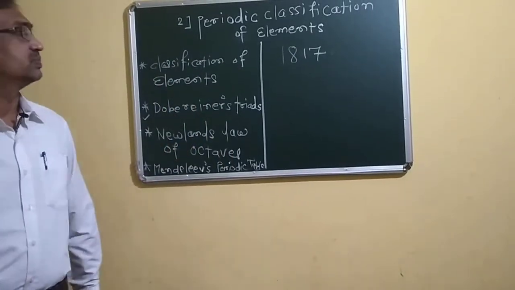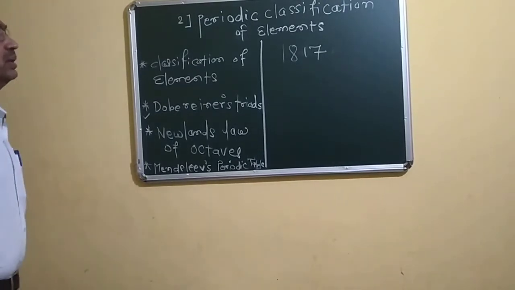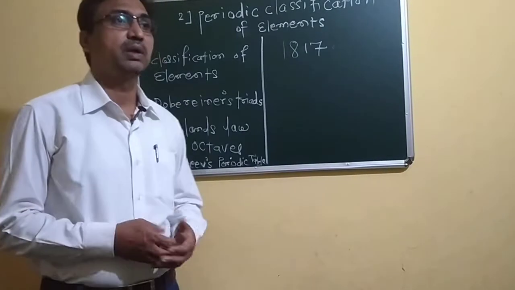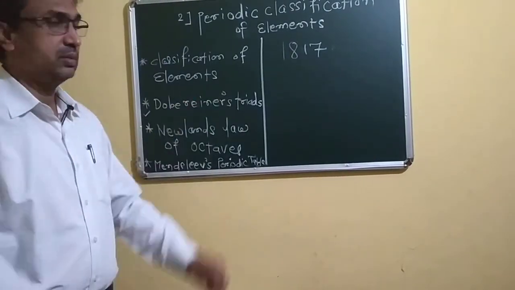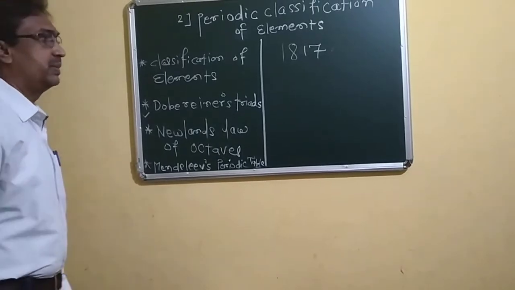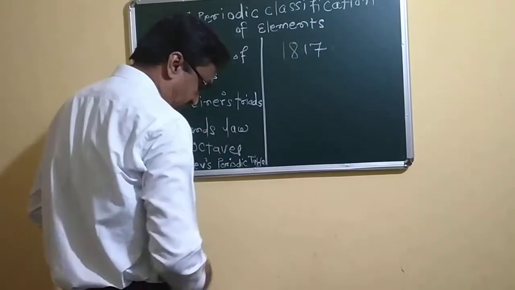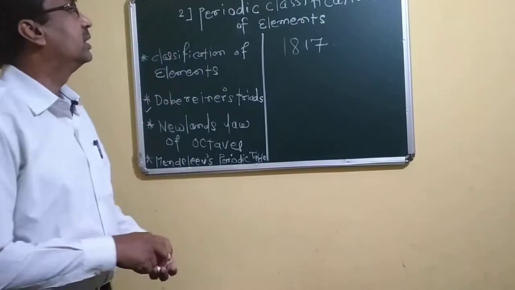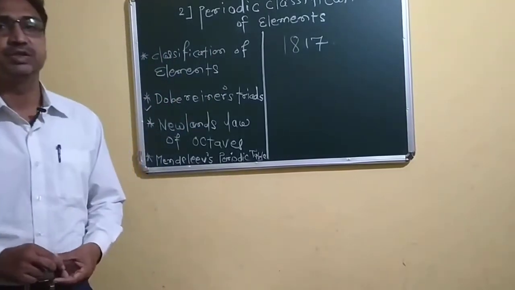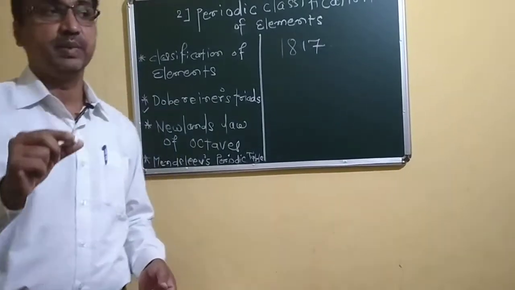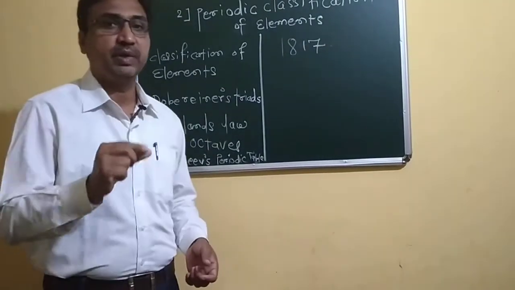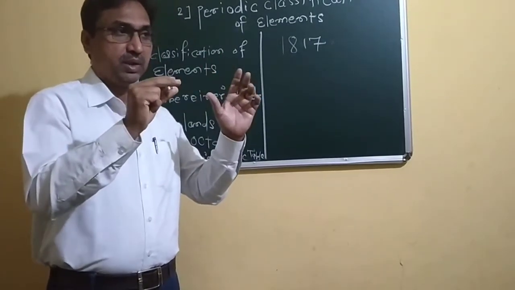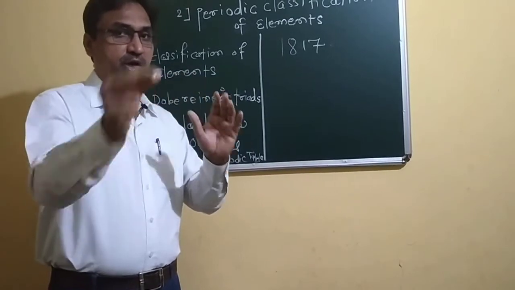He tried to arrange those elements in a particular pattern. How did they arrange those elements? At that time, he suggested that there is a correlation between the atomic masses of the elements and the properties of the elements. There is some correlation between them. The properties of an element depend upon atomic masses.